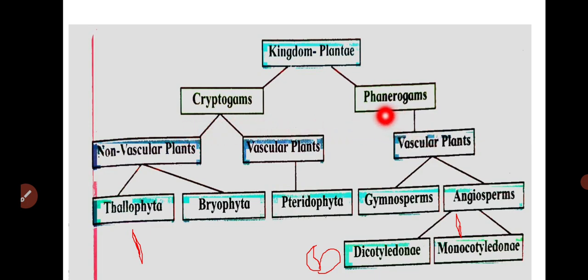And phanerogams are commonly called the seed-producing plants. They produce special reproductive structures that are visible, and that's why it is called the visible marriage, and here it is called the hidden marriage.